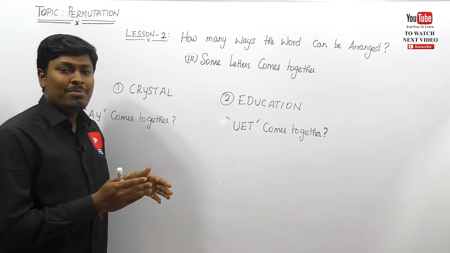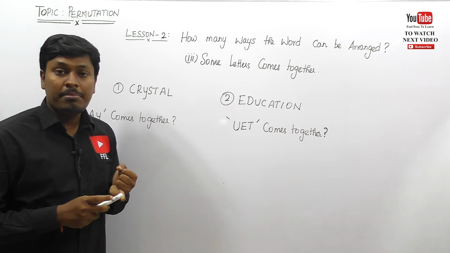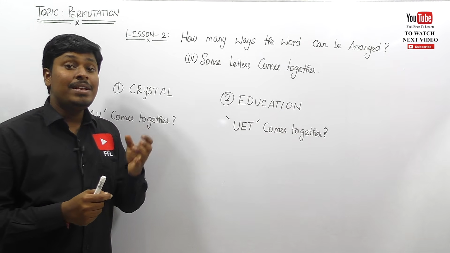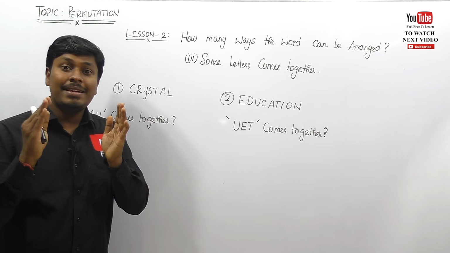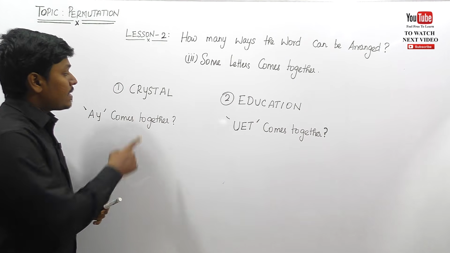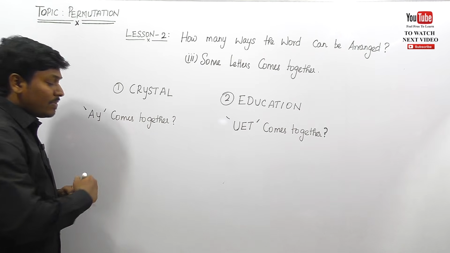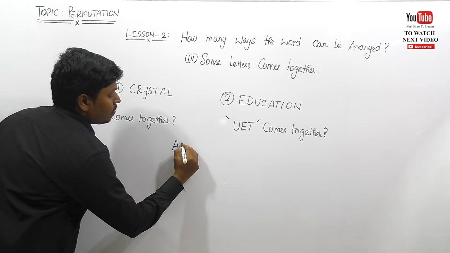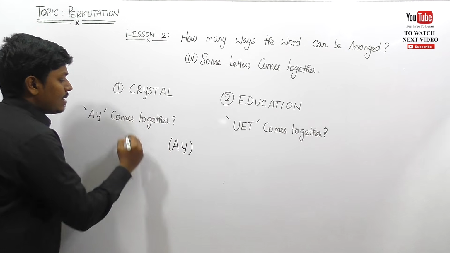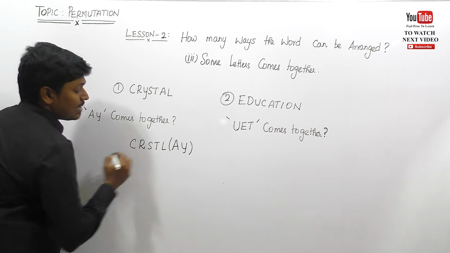Friends, not to worry about it. Same procedure, right? If vowels always come together, step number 1, we need to see how many vowels are there in a given word and we need to pick all the vowels and place them inside a bracket at the right hand side. Similarly, apply the same logic here. Crystal, and they are saying that A and Y come together. First of all, just pick A and Y and place them inside a bracket at the right hand side. Write the remaining letters, that is C, R, S, T, L. So these are the remaining letters.